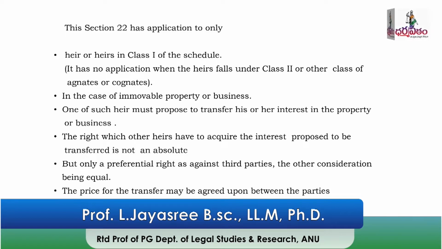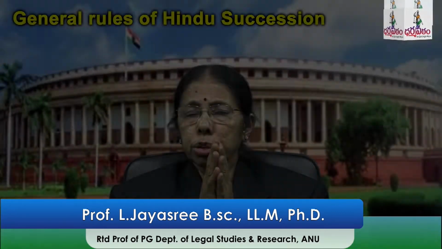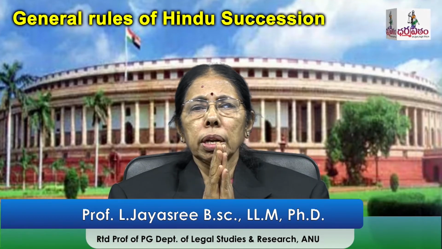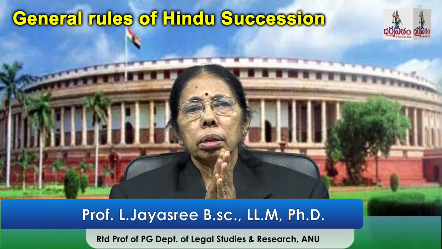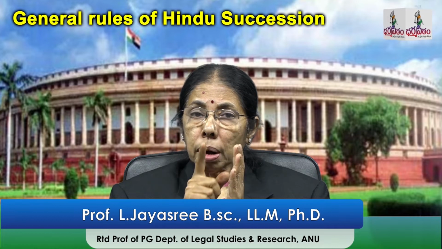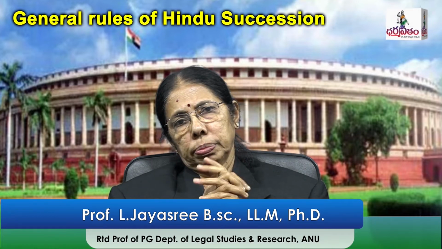Now B wants to take his interest. A wants to transfer his business, and B wants to take it. So A and B together will fix some price. B will pay the price and A will transfer the interest to B. Suppose they could not come to a conclusion about the consideration, A quotes something and B says something, and they cannot come to an understanding. Then it will be determined by the court. The court will fix the price.